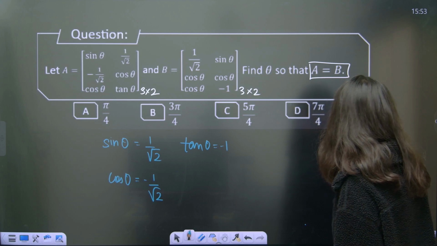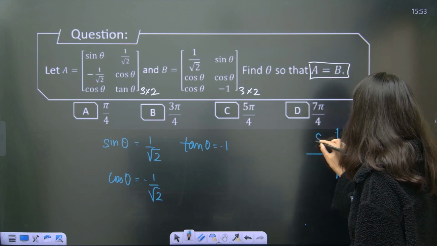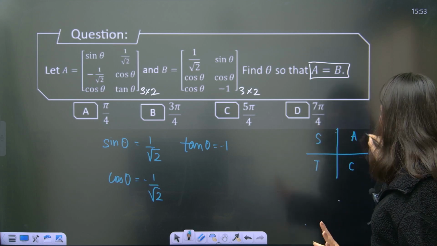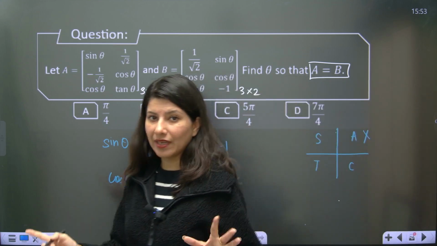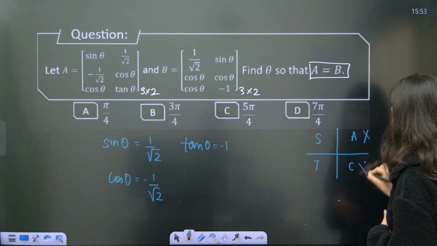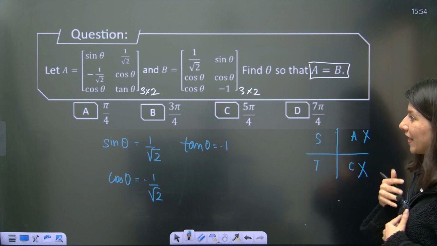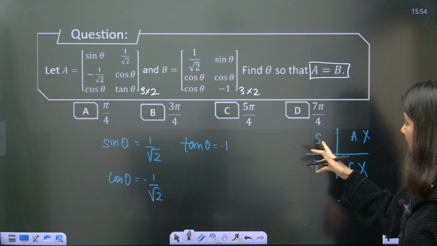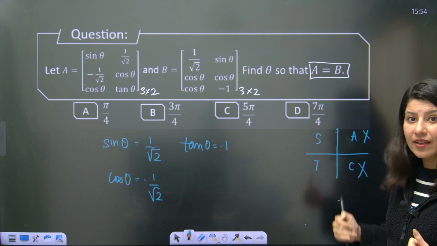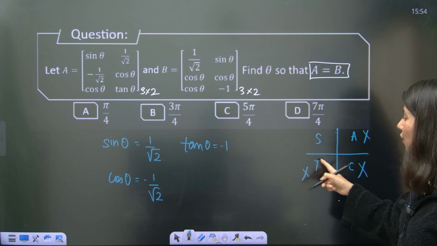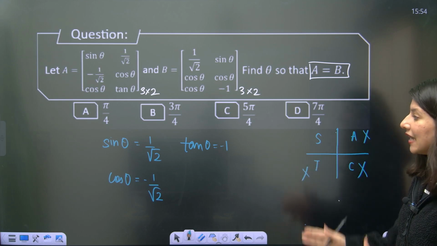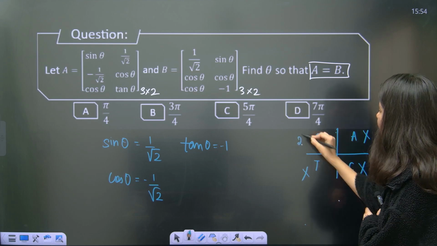Now, let us talk about that ASTC rule. First quadrant, all are positive. We don't want that. I want my cos and tan to be negative. In fourth quadrant, cos is positive, so not possible. In second quadrant, sine is positive. In third quadrant, sine is negative, so third quadrant I cannot take. Also in third quadrant, tan is positive, and I want my tan negative. Tan and cos both are negative in second quadrant.